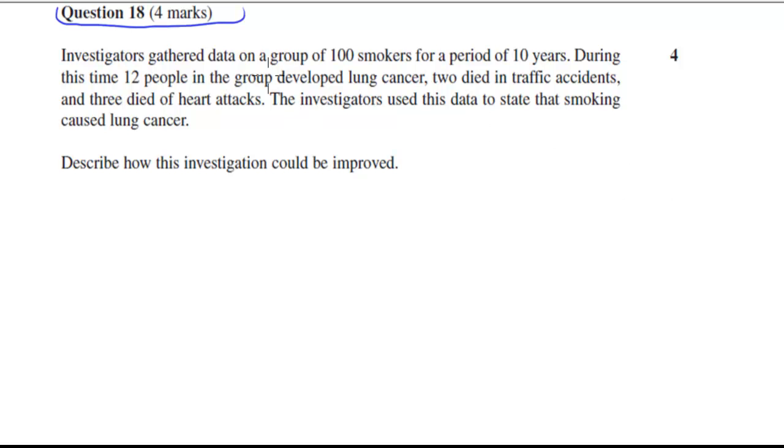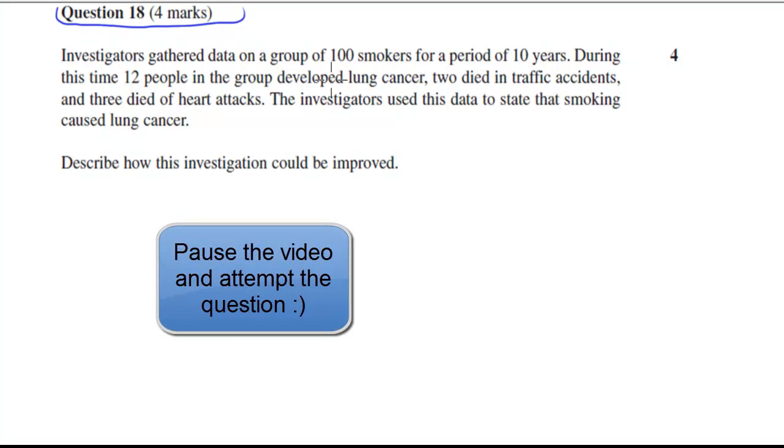Alright, so the question itself is: investigators gathered data on a group of 100 smokers for a period of 10 years. During this time, 12 people in the group developed lung cancer, 2 died in traffic accidents, and 3 died of heart attacks. Investigators used this data to state that smoking caused lung cancer. Describe how this investigation could be improved. And that's worth 4 marks. Alright, so when you're ready, pause the video and attempt the question.